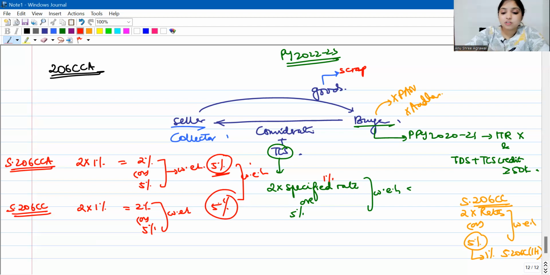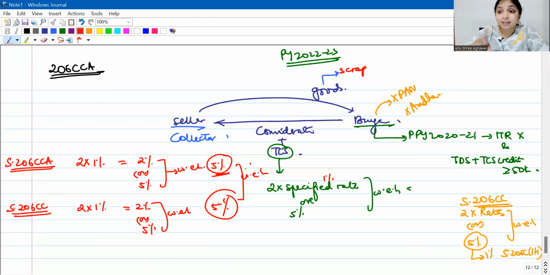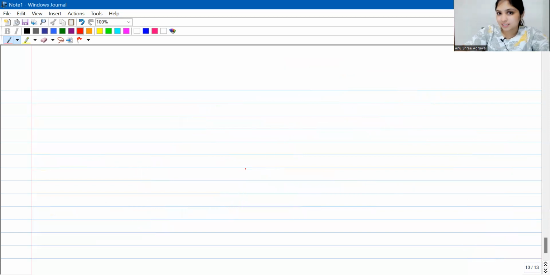Right? Then we learnt about 206AB and 206CCA, which ask the deductor and the collector to check 2 years back. Did the deductee or the buyer file income tax return properly? If he did not file ITR properly, also TDS TCS credit is at least 50,000, then the rate will change. The rate will be 2 times the rate or 5%, whichever is higher. If PAN Aadhaar also the buyer or the deductee is not giving, then 206AA will also apply in case of TDS. 206CC will also apply in case of TCS.